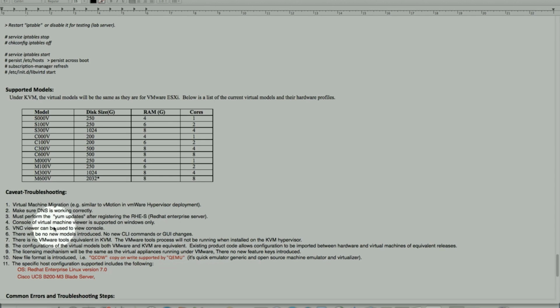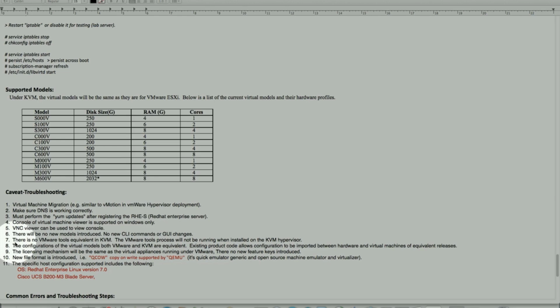The console of a virtual machine viewer is supported only on Windows today, but VNC can be used on a Mac and other clients or non-Windows users. So there will be no new model introduced, as we mentioned here, and no new CLI or GUI commands or changes for that matter.